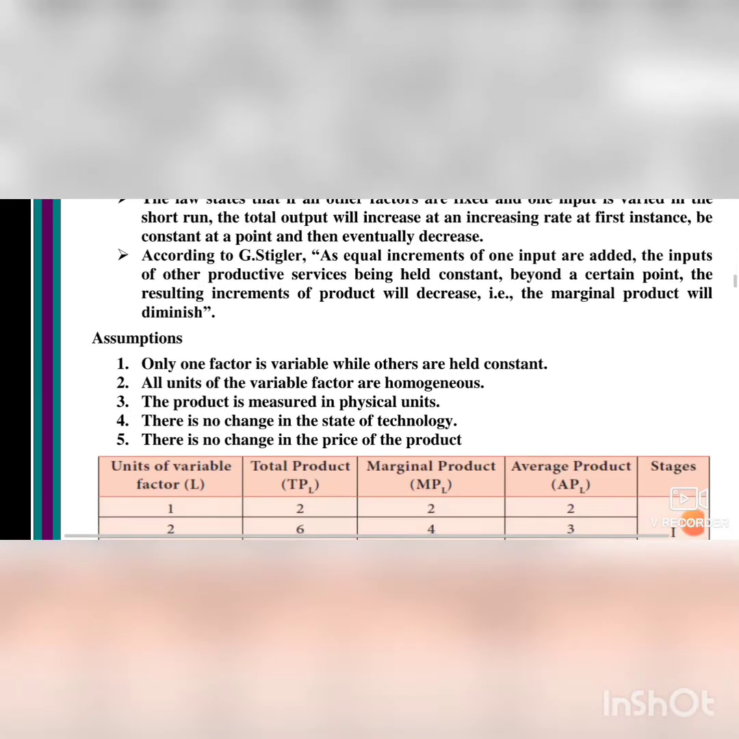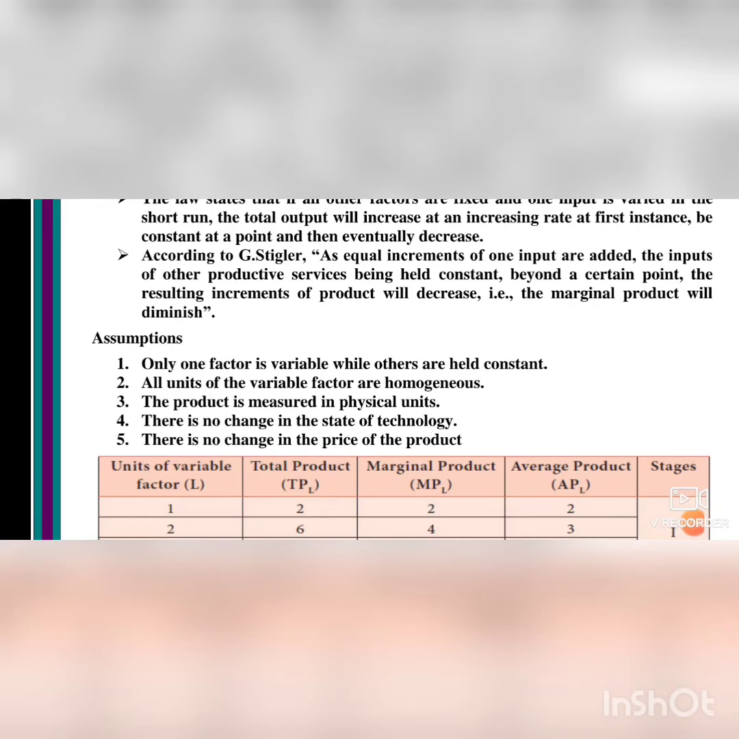Now we will see about the assumptions of the law of variable proportions. What are the assumptions? Only one factor is variable, while others are held constant. For example, you take land, labor, capital, all are the same. Only the organization is different. But all these factors are input for the organization. Only one factor is variable means the organization is variable, with the others held constant. All units of the variable factor are homogeneous. Homogeneous means a single factor. It may be land, capital or labor.